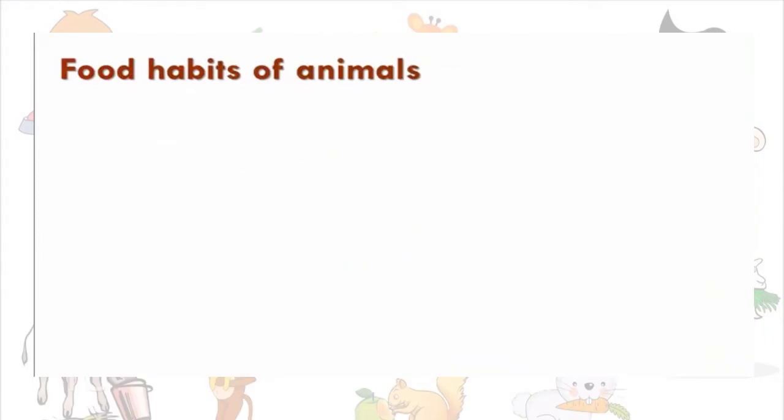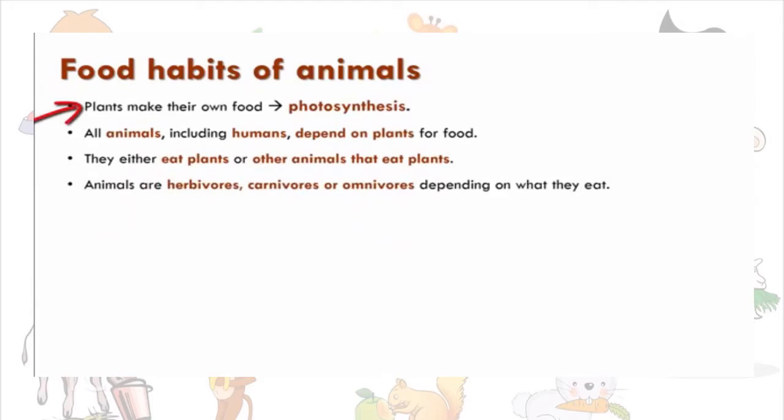Let us now look at what are the various food habits of animals. Plants make their own food by the process of photosynthesis. We all know that photosynthesis is the process through which plants make their own food with the help of carbon dioxide and water in the presence of sunlight. All animals, including humans, depend on plants for food since they cannot make their own food. They either eat plants or other animals that eat plants. Animals are herbivores, carnivores, or omnivores depending on what they eat.